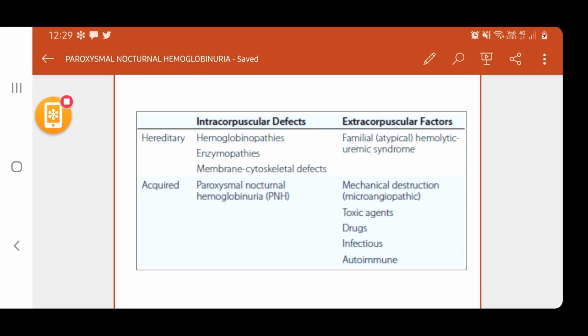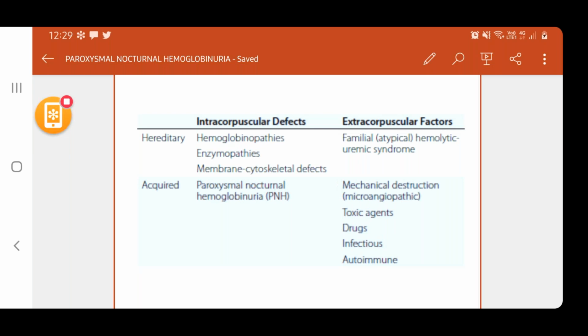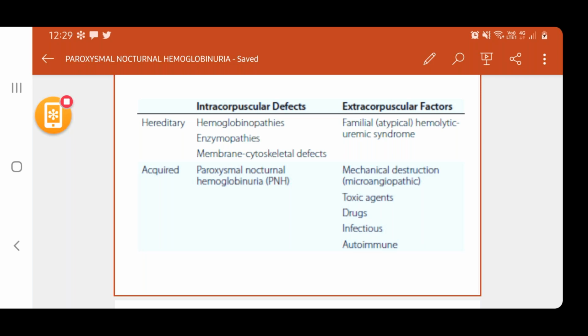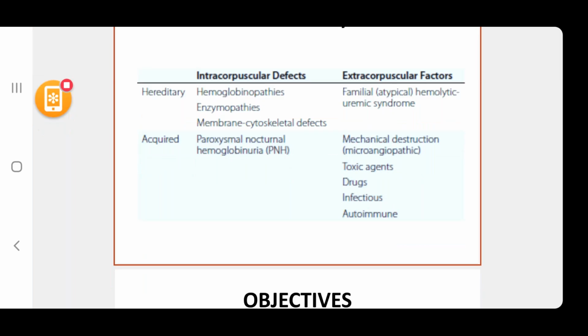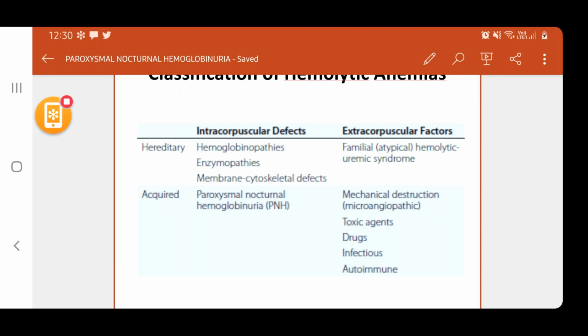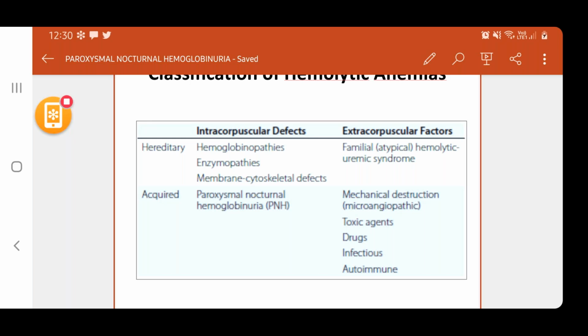Extracorpuscular hereditary factors are just one, familial atypical hemolytic uremic syndrome. Whereas extracorpuscular causes of acquired hemolytic anemia are, the first one and the most common one is mechanical destruction, which is also called microangiopathic hemolytic anemia. The other causes are toxic agents, drugs, infectious causes, and autoimmune causes. So this is the classification of hemolytic anemia.